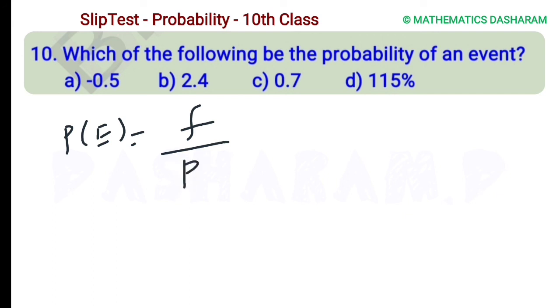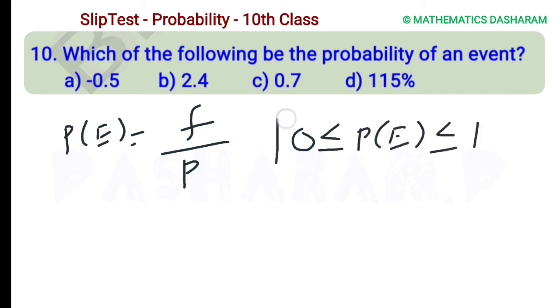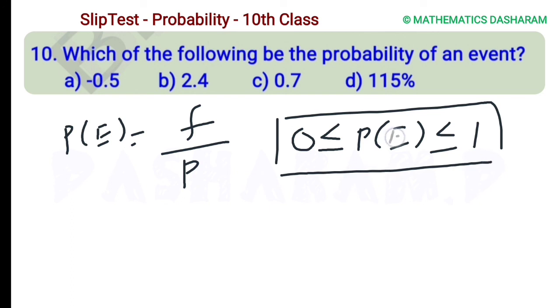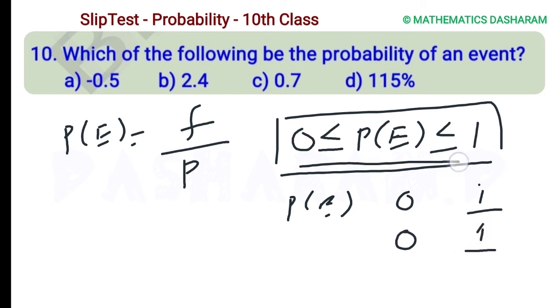Based on this formula, 0 less than or equal to P of E less than or equal to 1 is a very important condition for probability. That means the probability answer must lie between 0 and 1, or sometimes it will be equal to 0 and sometimes exactly 1. So that is the probability condition.